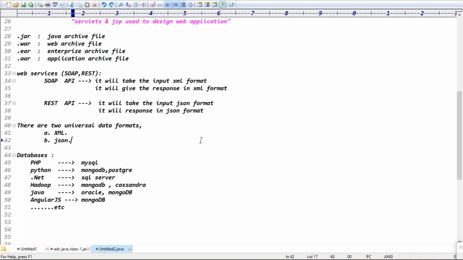If you represent your data in relational table format, like Oracle, then it will be supported only by Java. Only Java code can understand the Oracle database tables and process the data. If a .NET developer wants access, he may not get it, because the data is in table format and we would require different APIs. If the data is in JSON format, anyone can understand it. Any technology is implemented to understand JSON format, because JSON is a universal data representation.